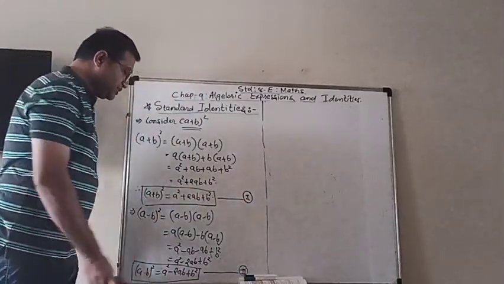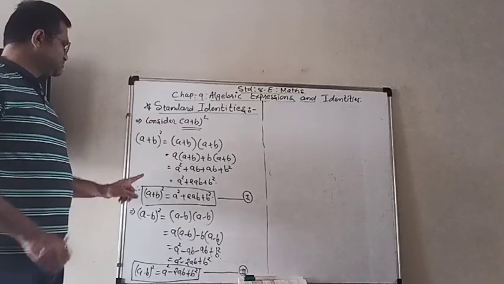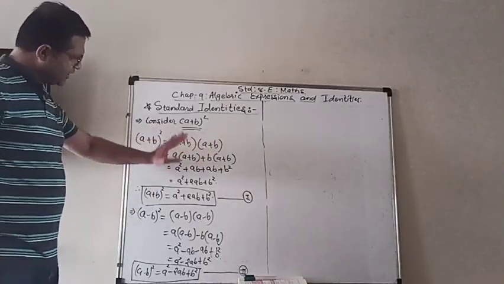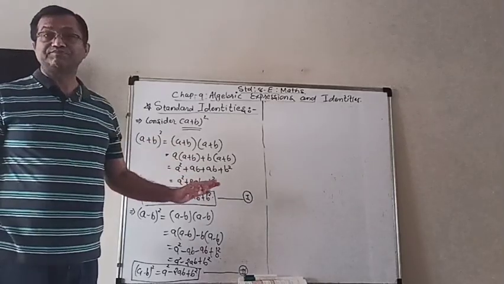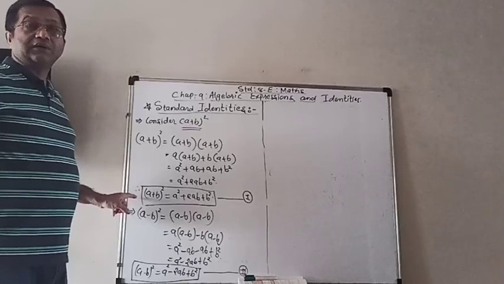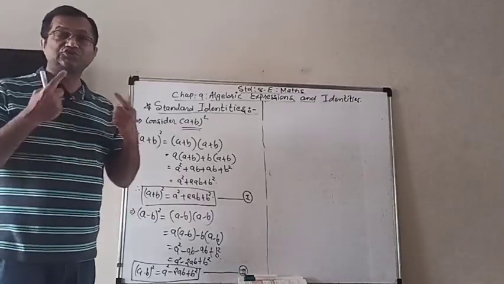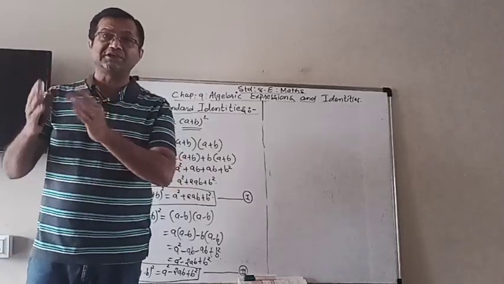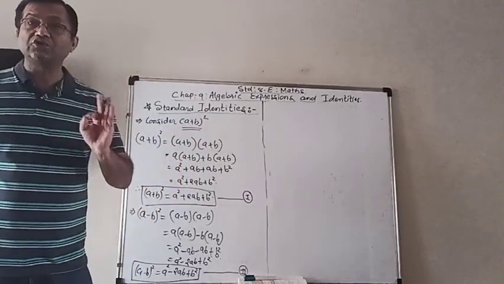What was the first identity? A plus b whole square. You don't have to worry about this, I just explained how we got it. But you have to remember this. A plus b whole square is equal to a square plus 2ab plus b square. Now what you have to do is that